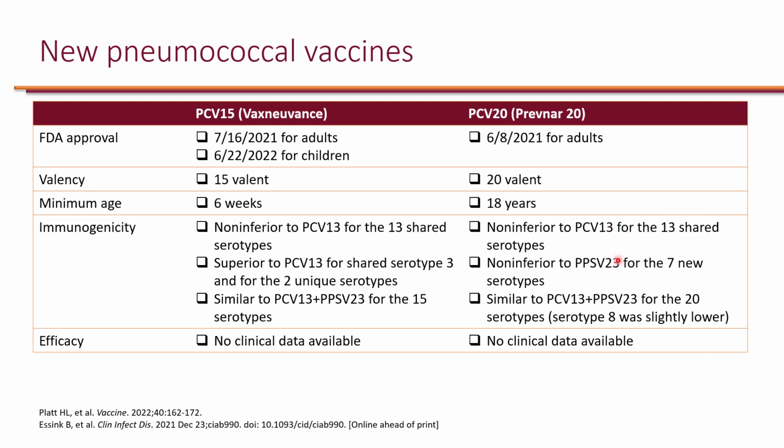Also PCV20 is targeting more of those serotypes in PPSV23 in the hopes of eliminating the need for getting PPSV23. And it has been shown to be non-inferior to those 7 serotypes that are also included in PPSV23.